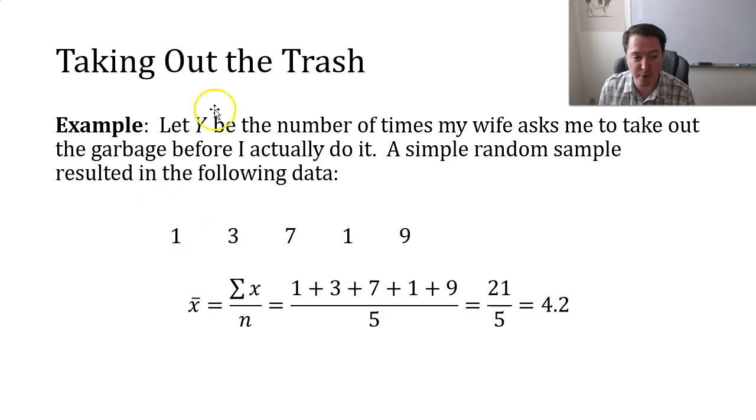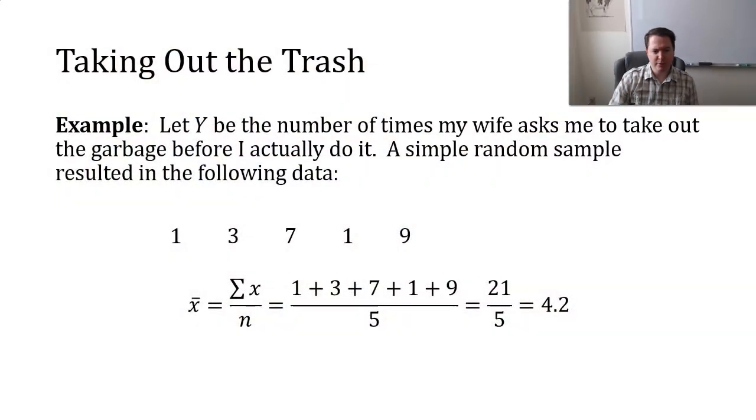But in any case, if I wanted to find the mean, what I do is I simply add up the observations I have, 1, 3, 7, 1, and 9. And then I divide by how many observations I actually have, which was 5 observations here. So when I do that, I get 4.2. So let's talk about that number 4.2.